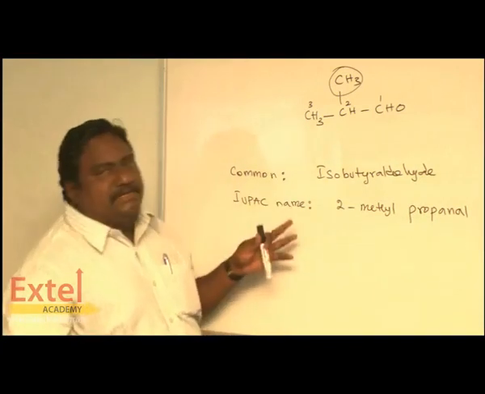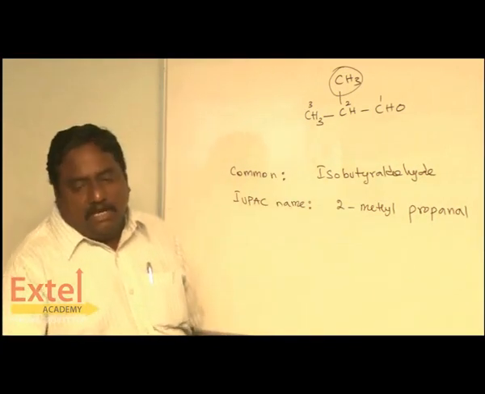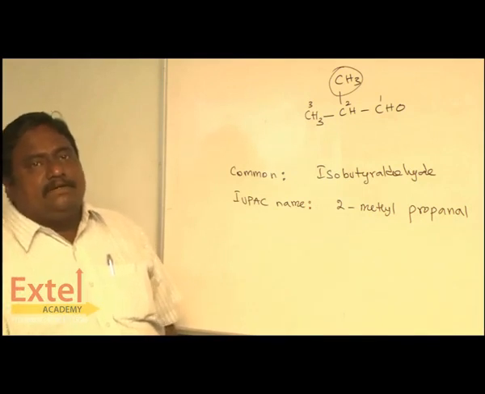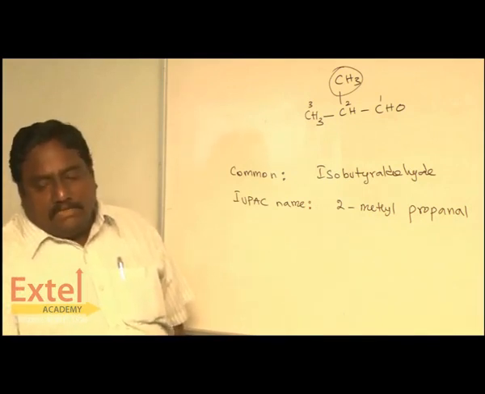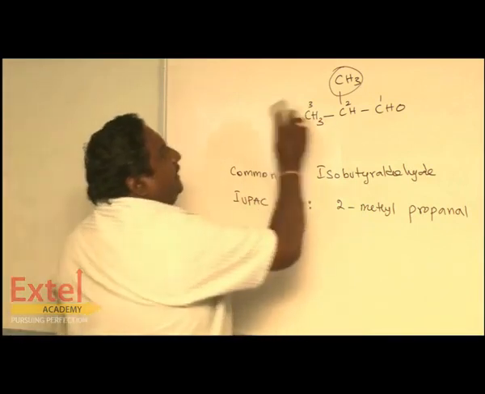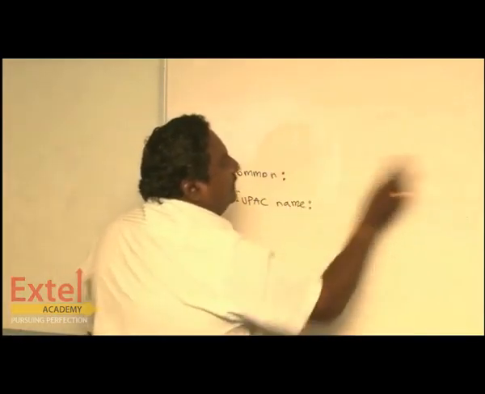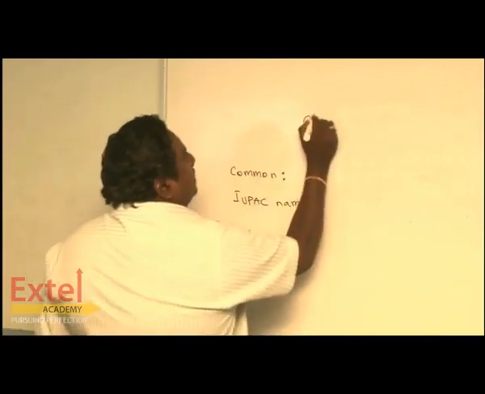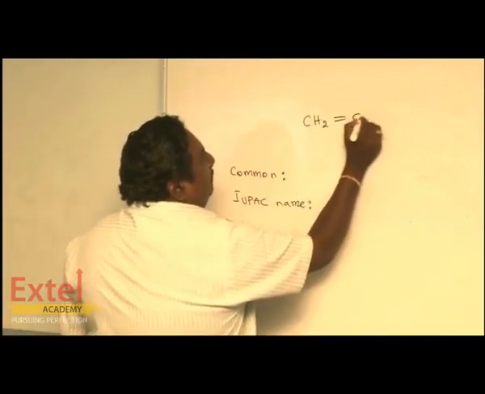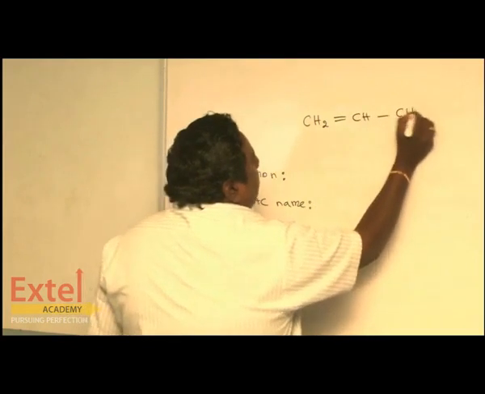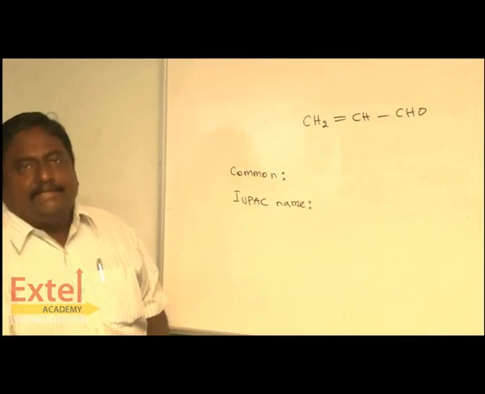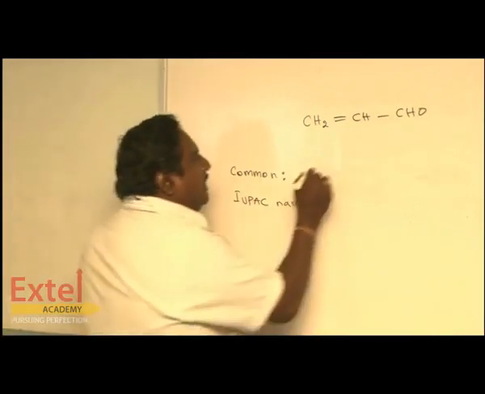These all are saturated. All the single bonded compounds are called saturated compounds. There is one unsaturated aldehyde also. Let's see the unsaturated aldehyde. CH2 double bond CH and CHO. It is an unsaturated aldehyde. It is called acrolein.